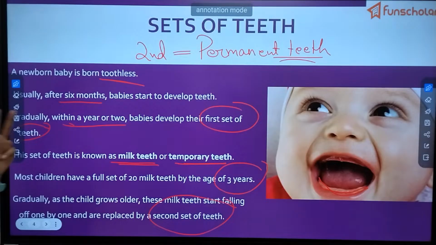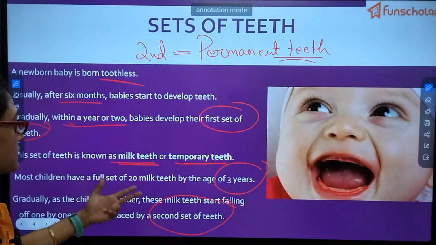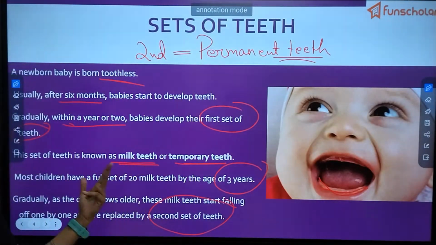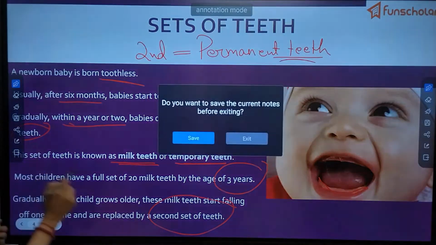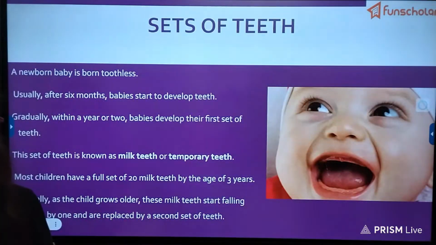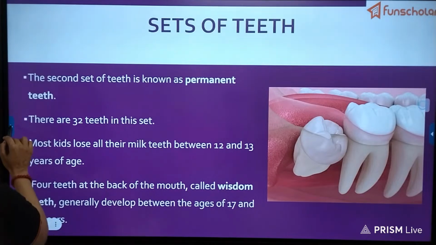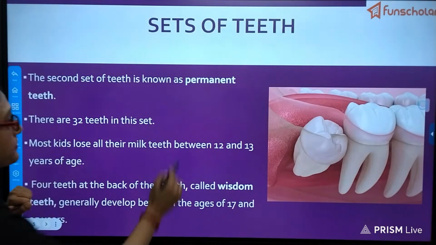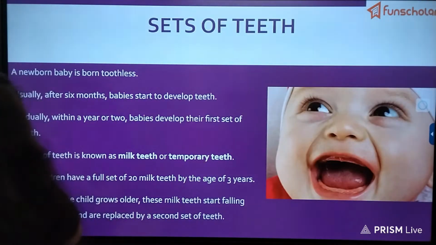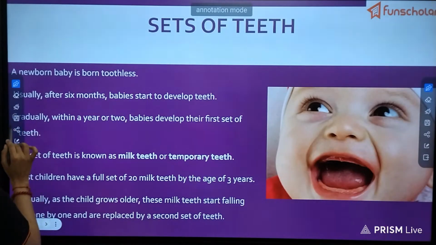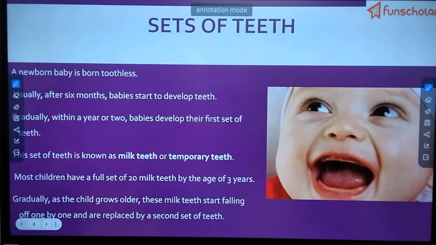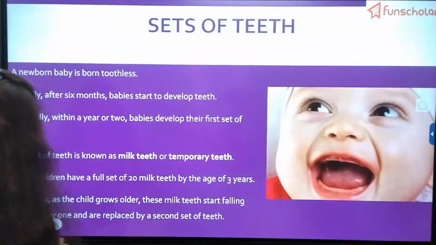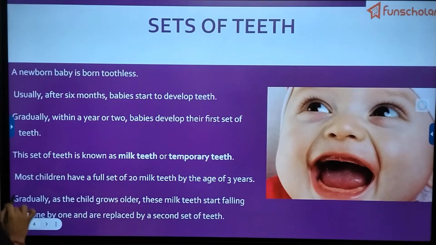Okay? So that is why it is permanent, and that is why milk teeth are temporary. Clear? Okay. The second set is known as permanent teeth. I have already mentioned it. Next slide.